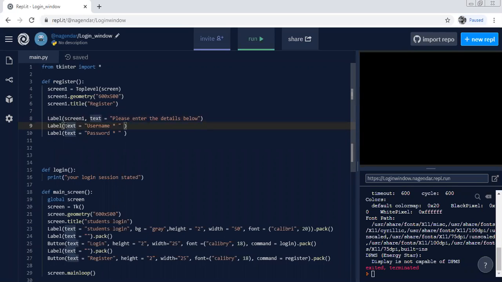So here screen1, again here also screen1. Now the things are defined over screen 1. And as we know, we can write pack here, it is definitely required. Just pack it.